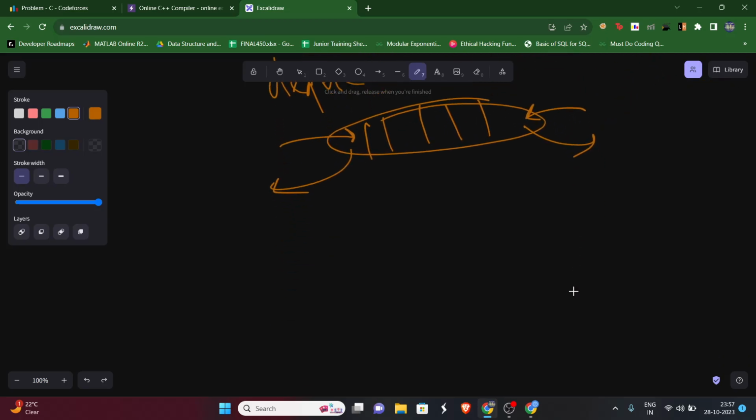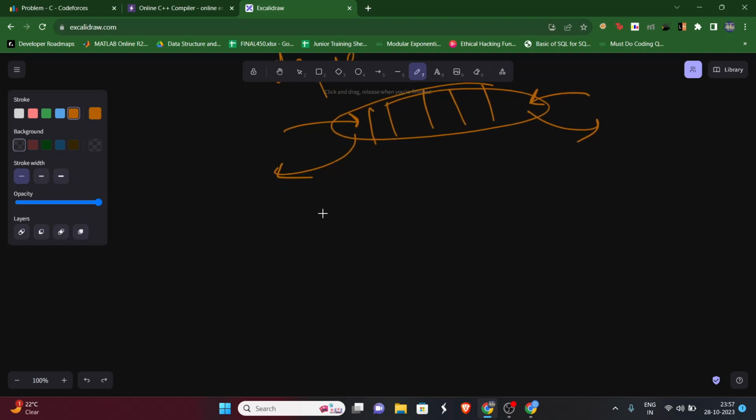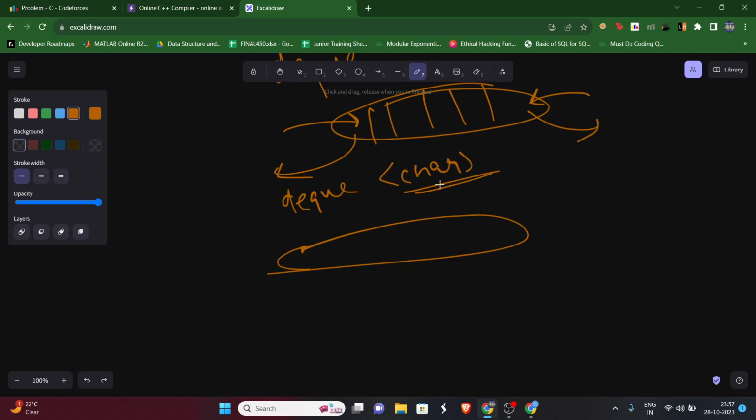Okay, so now the question is reduced to something very simple. What we can do is simply make a DQ with all the characters we have. We can simply make a DQ of char. Why char? Because we will be comparing character by character. So we have this DQ for char. Now we can simply compare this. Okay, if it is matching, then it's fine. We will remove this element and this element both.